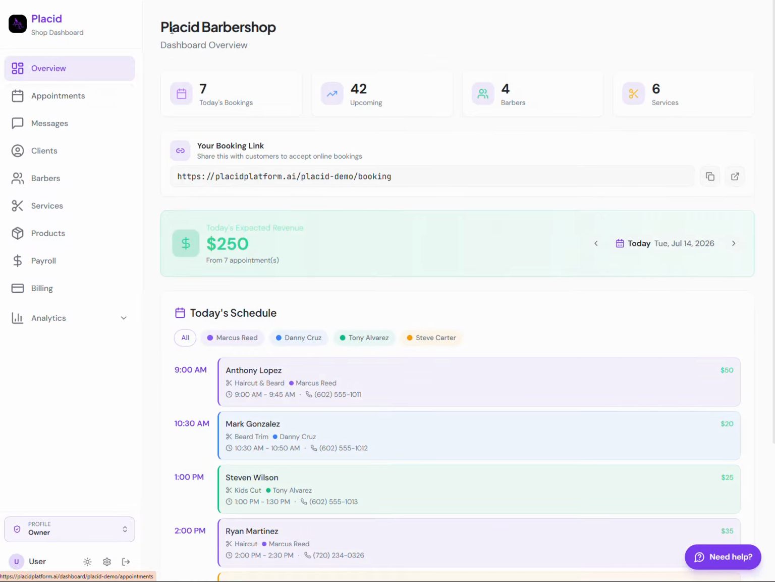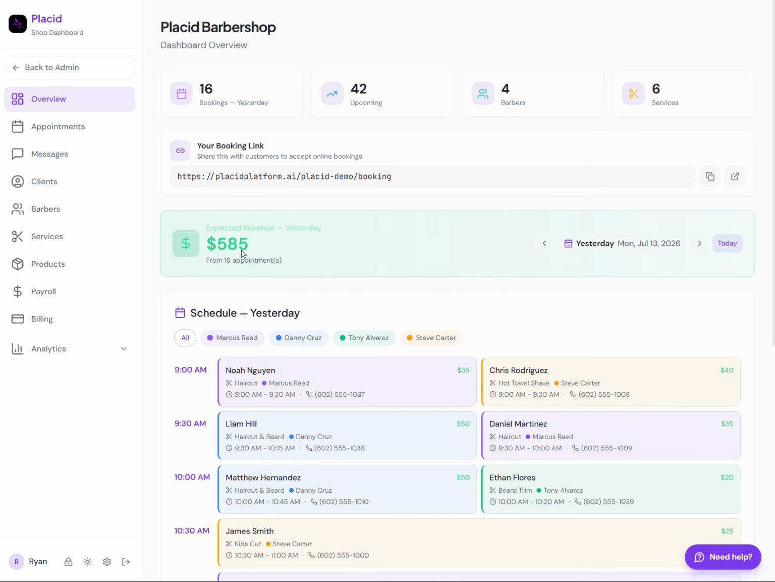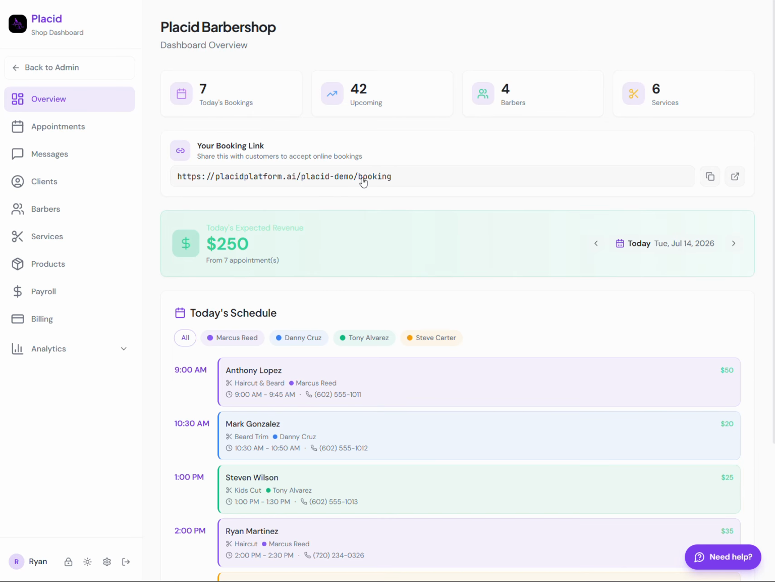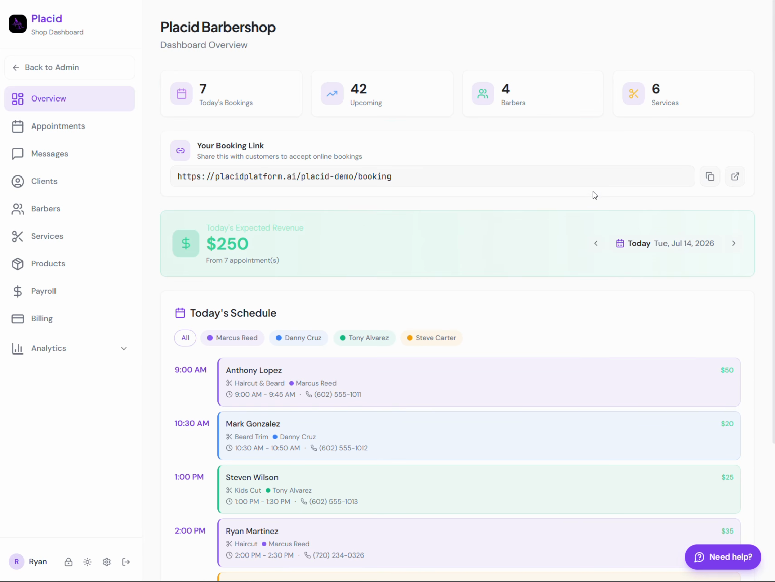So from the owner's perspective, this is what it's going to look like here. You're going to have just the user dashboard. It's going to give you a quick overview of the day. So if you look yesterday, you'll see expected revenue was $585. Today is $250. These are all the appointments that were on the schedule today, so it adds that all up just so an owner can see in an easy time frame